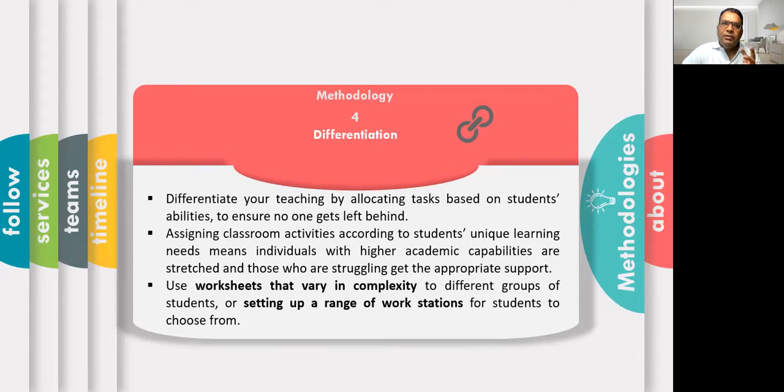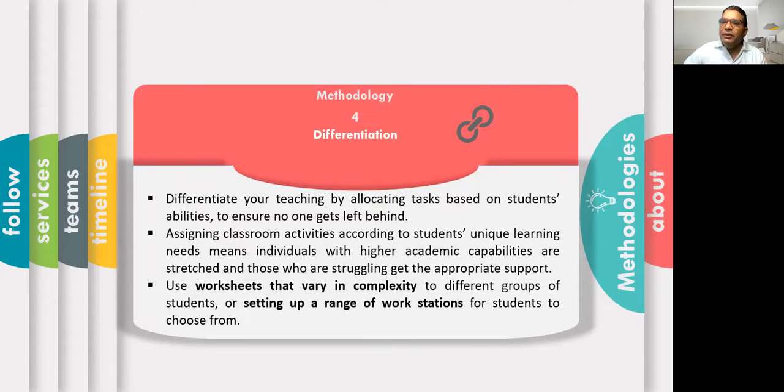There is some student who is a good reader, so you can ask that student to read the problem. One child is very good at making PowerPoint presentations, so you can assign him to prepare the PowerPoint presentation related to the solution of that problem.